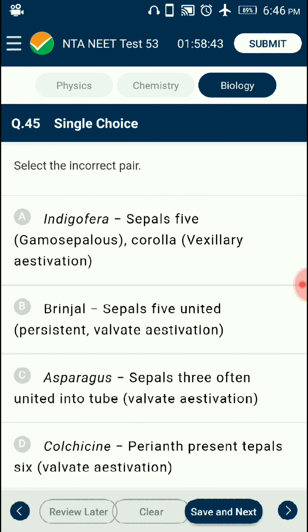Question number 45. Select the incorrect pair. Indigofera is a member of the Fabaceae family which consists of 5 sepals having vexillary aestivation. Brinjal is a member of the Solanaceae family with 5 united petals. Asparagus is a member of the Liliaceae family in which sepals and petals are absent. Instead, tepals are present. Colchicine is a member of the Liliaceae family having perianth. So the answer is option C. Asparagus, sepals 3 often united into a tube. So that is the incorrect pair.